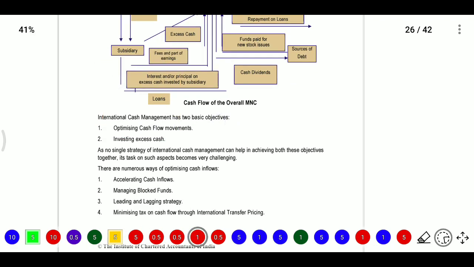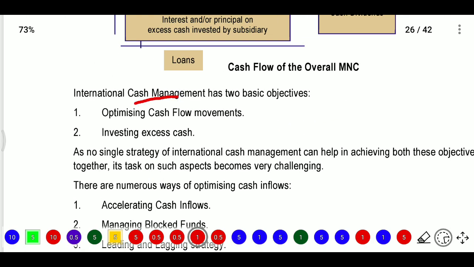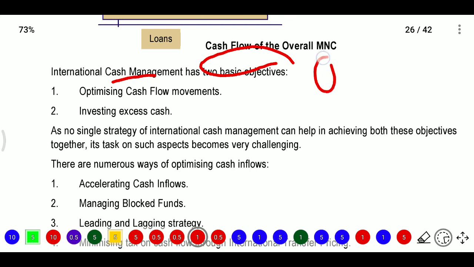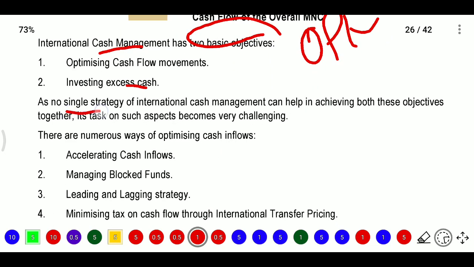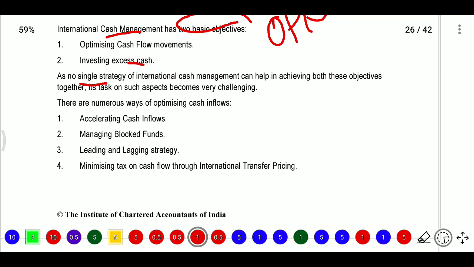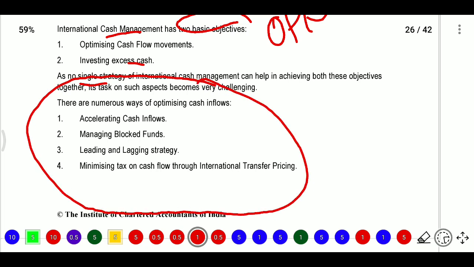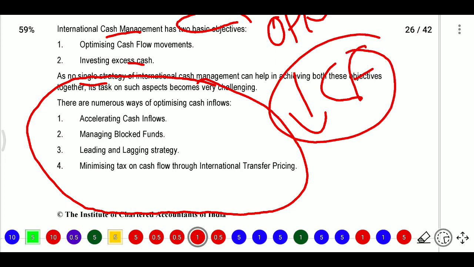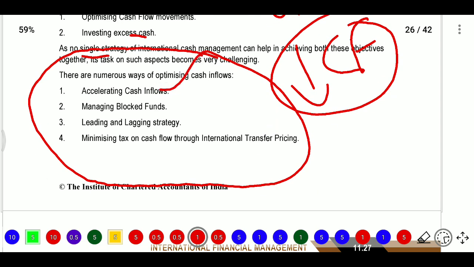Here, international cash management has two basic objectives: optimizing the cash flow movement and investing excess cash flows. This is the main objective. No single strategy of international cash management can help in achieving both these objectives together, so the tasks become very challenging. There are numerous ways of optimizing the cash flow. Optimizing means decreasing the cash flows between the internal countries, accumulating cash inflows, managing blocked funds, and using leading and lagging strategy.